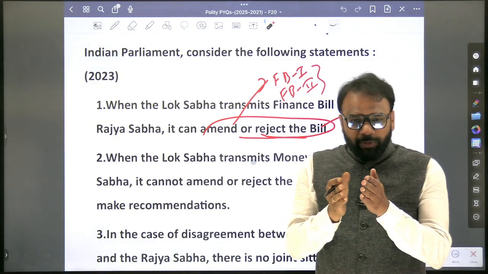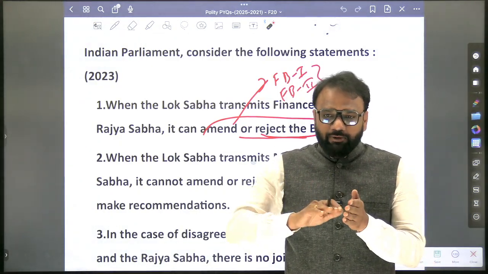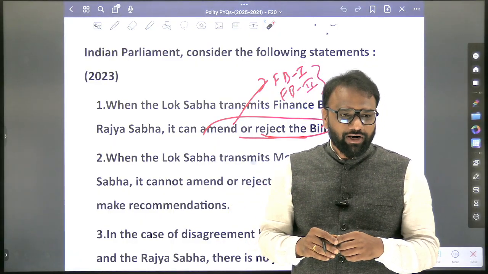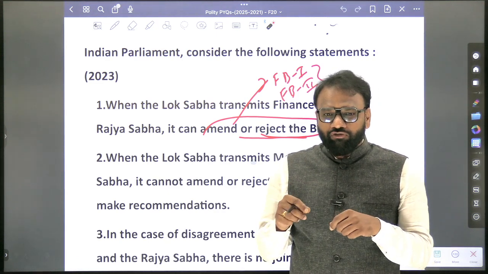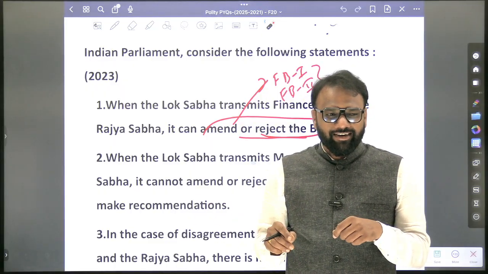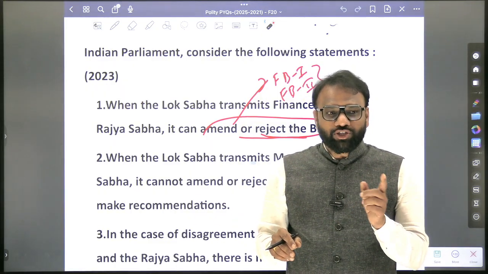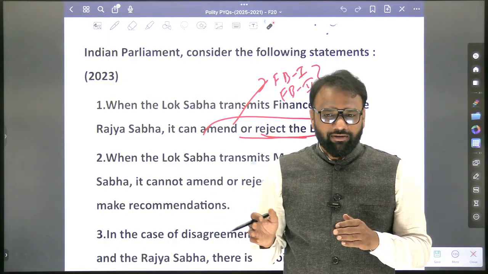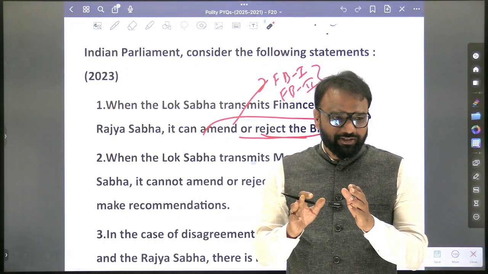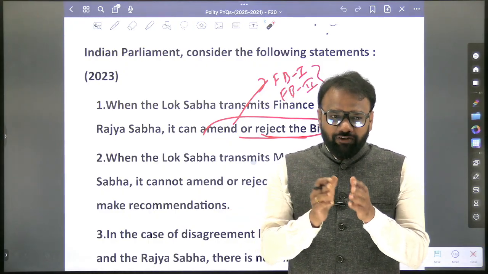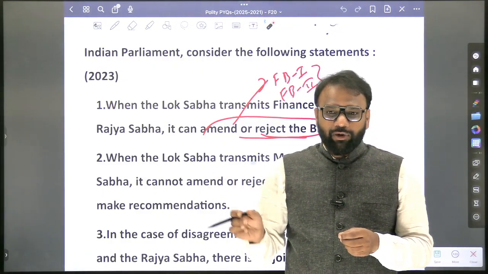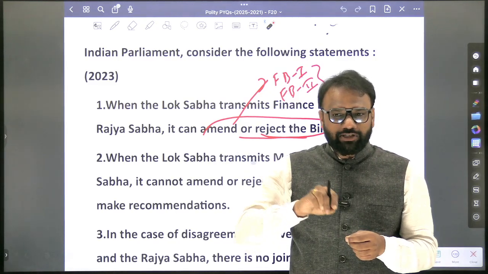Now here I asked you to prepare the exact difference between finance bill 1 and 2. Among finance bill 1 and 2, which one requires prior recommendation of the president for introduction? Yes, 1. Which one requires introduction only in Lok Sabha? Or both of them have to be introduced in Lok Sabha only? Finance bill 1 cannot be introduced in Rajya Sabha. Finance bill 2 can be introduced in both houses. So that is a different aspect. When it comes to introduction, finance bill 1 has to be introduced in Lok Sabha only, but finance bill 2 can be introduced either in Lok Sabha or in Rajya Sabha.